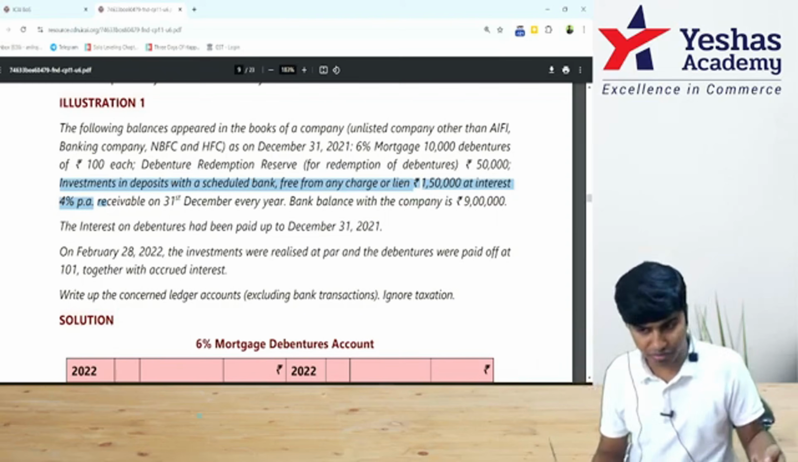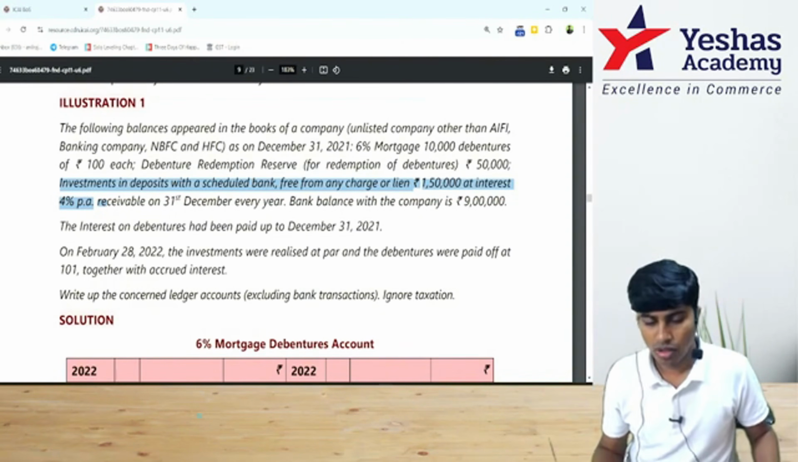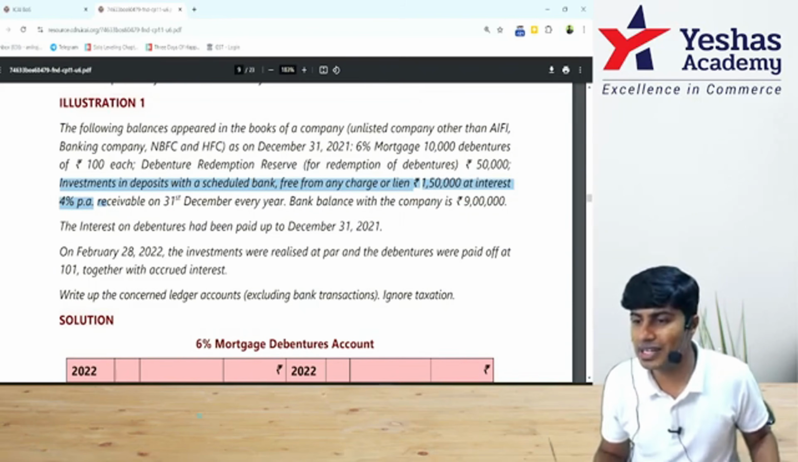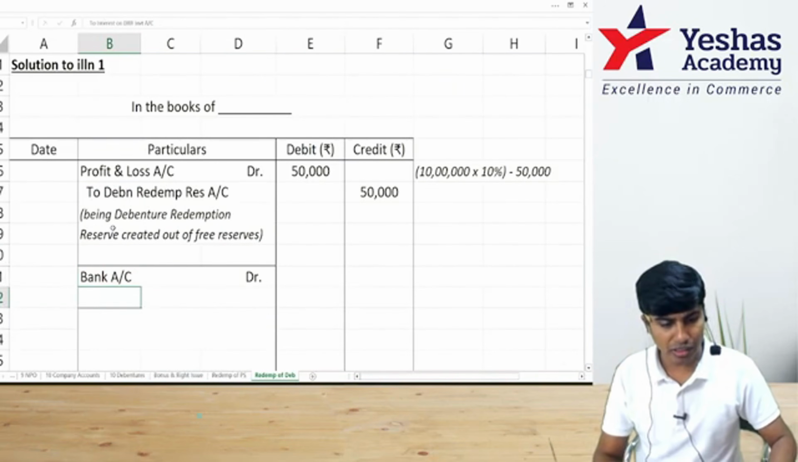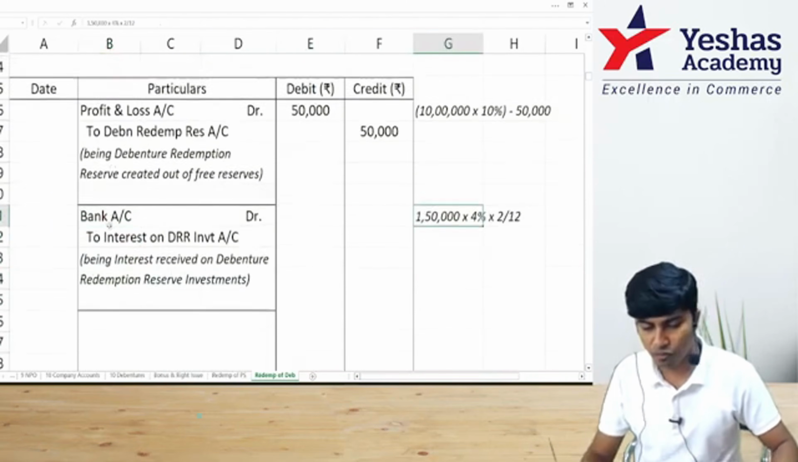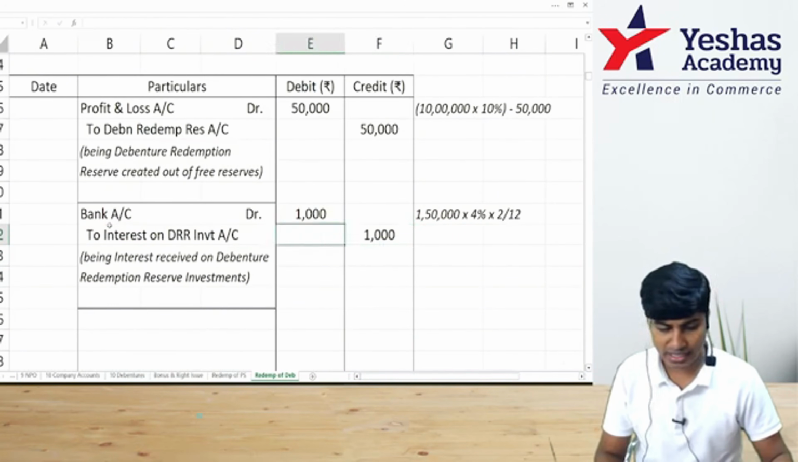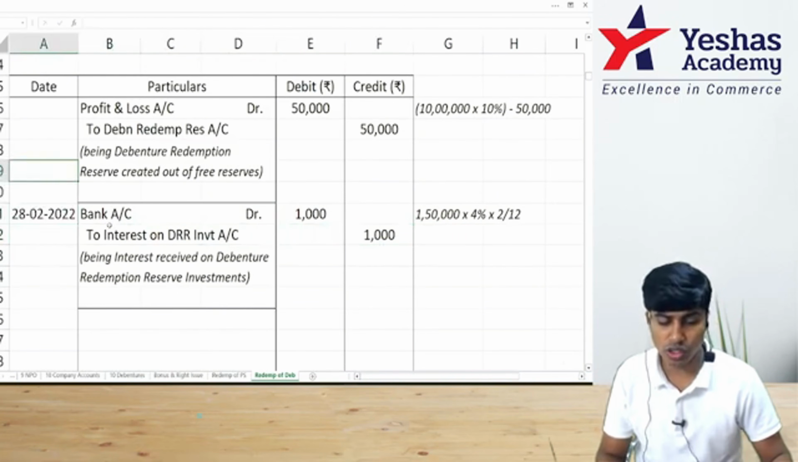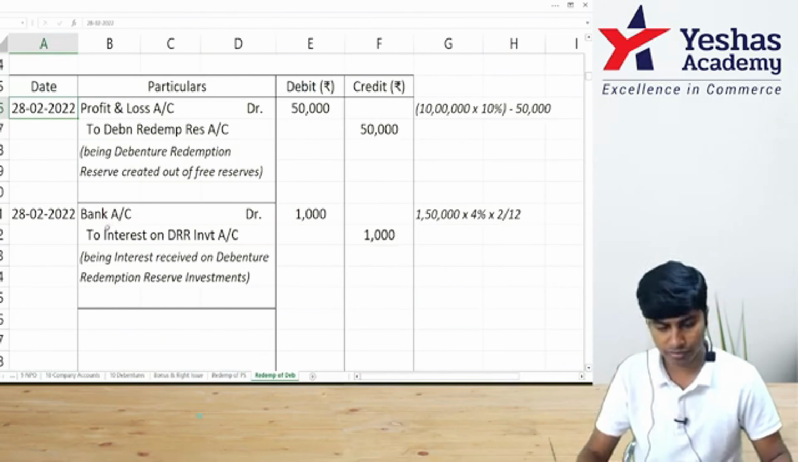Till 31st December we've received interest. January, February, 2 months of interest. 1,50,000 into 4% into 2 divided by 12 is 1,000. So let me write here: bank account debit to interest on DRR investments, 1,50,000 into 4% into 2 by 12. You get 1,000. Interest is received. If you received this on 28th February, you are doing this also on 28th February, just before redemption.